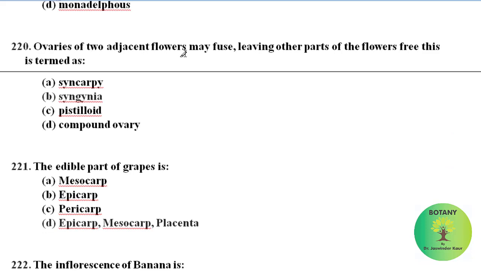Ovaries of two adjacent flowers may fuse, leaving other parts of the flowers free. This is termed as: when the ovaries of two adjacent flowers fuse, leaving the other parts of the flower free, it is termed as syncarpy. And this condition is present in genus Lonicera of family Caprifoliaceae. The edible part of grapes is epicarp, mesocarp, and placenta of grapes.